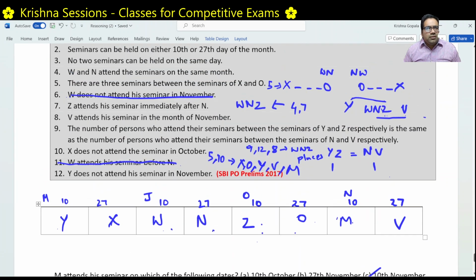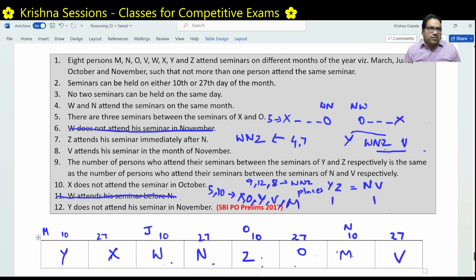Once you simplify this problem, once you correctly identify how to structure your diagram and how to read these conditions, which conditions to use after which condition, that is the trick here. You should keep track of all the conditions and then figure out which condition is most helpful at any given point. You should pick such a condition and go ahead. Hope you guys understood this.